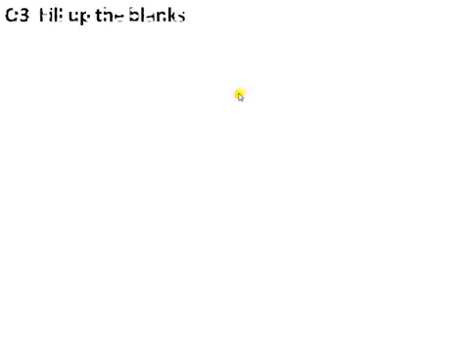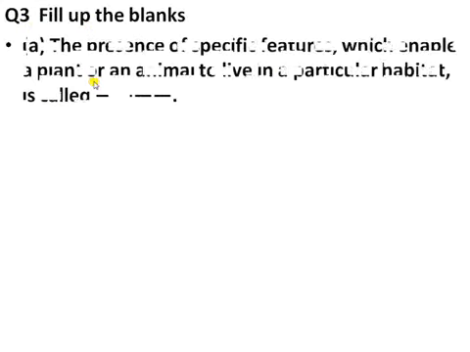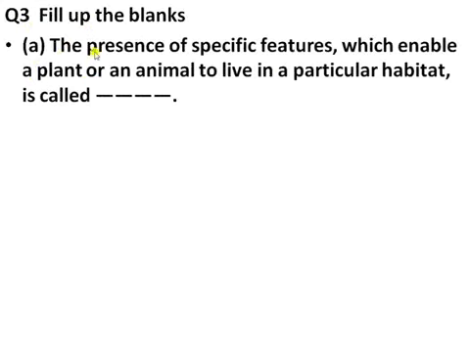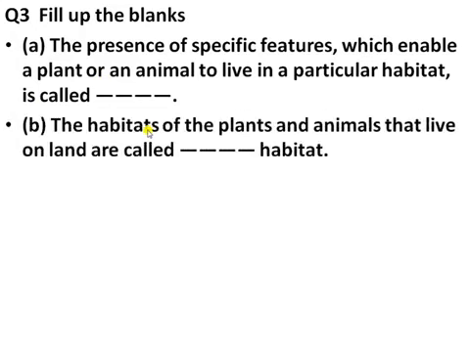Moving on to the third question, fill in the blanks. First, the presence of a specific feature which enables a plant or an animal to live in a particular habitat is called as what? Second, the habitat of plants and animals that live on land is called which habitat?